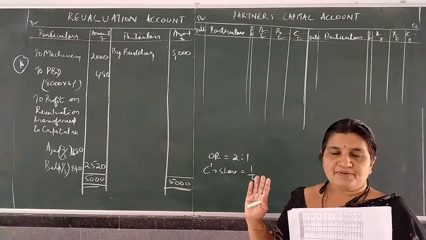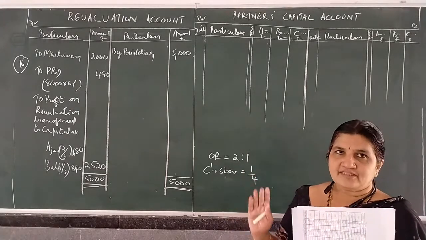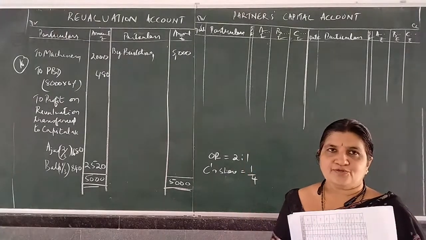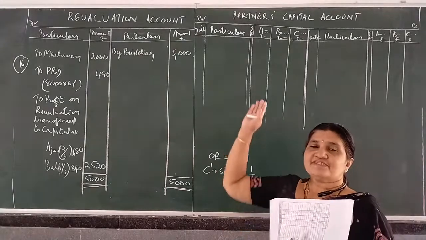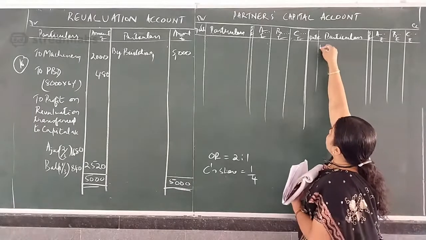In the previous sums, all the capital adjustments are made in cash. In this sum, the capital adjustment, that is the difference if you find, is adjusted to the current account. Okay, again I will explain. First record all the entries. So first, by balance brought down.